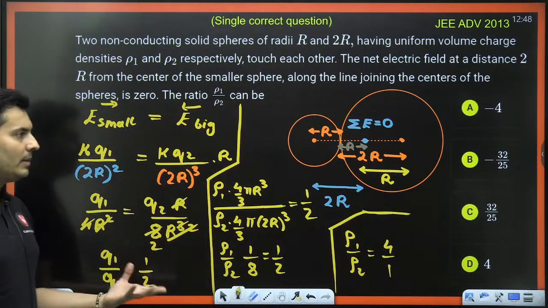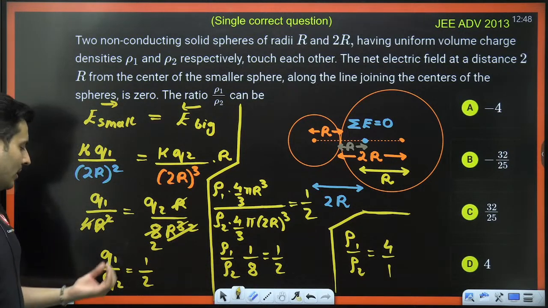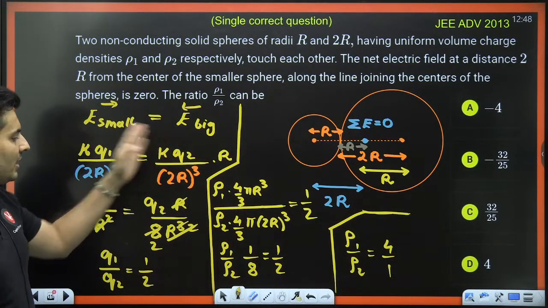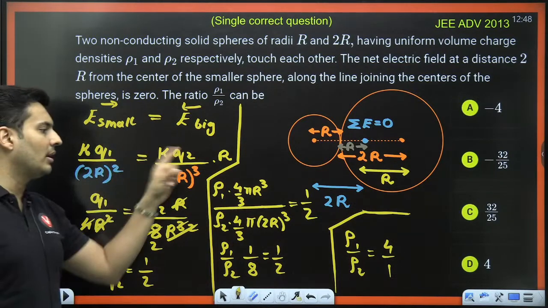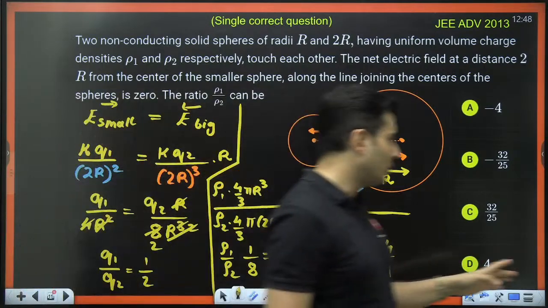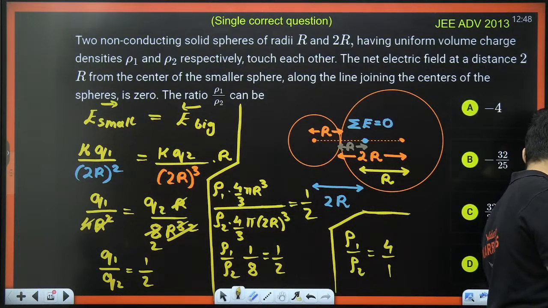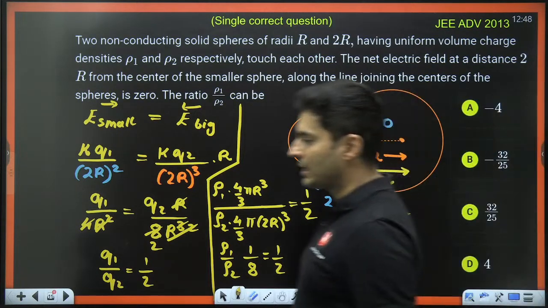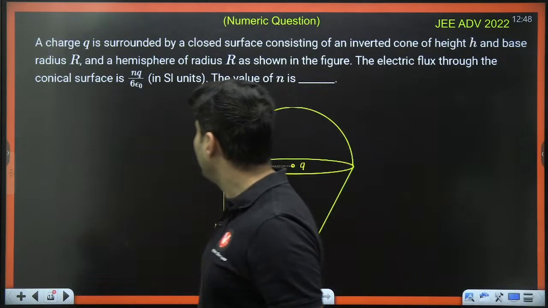So there were multiple concepts involved. Like over here, charge is density into volume, first thing. Second thing is basically the formula of electric field inside and outside a solid sphere. All these things are important. Okay, great, cool. Let's go to the next question.